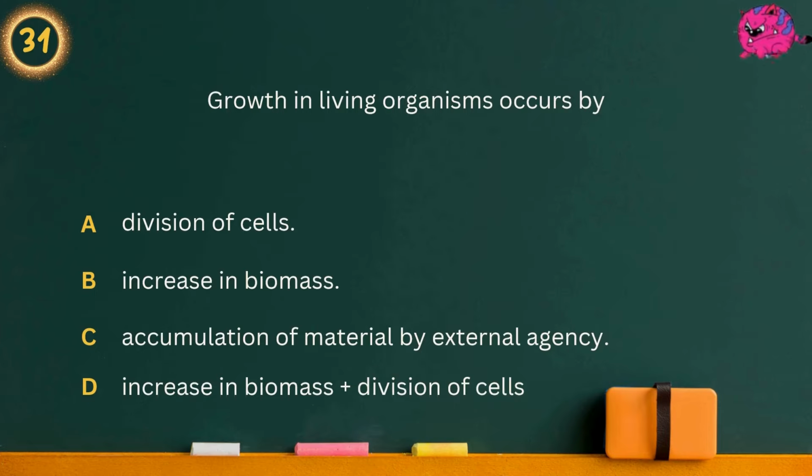Question 31. Growth in living organisms occurs by Option A, division of cells. Option B, increase in biomass. Option C, accumulation of material by external agency. Option D, increase in biomass plus division of cells. Answer is accumulation of material by external agency.